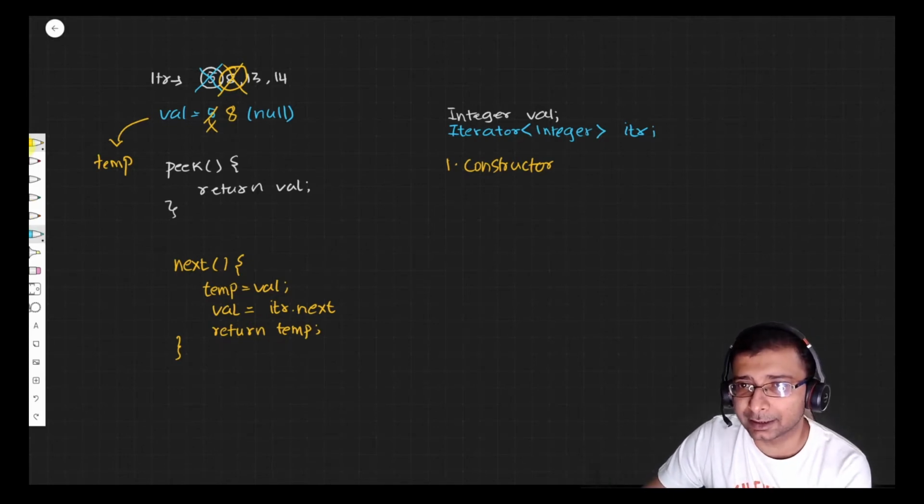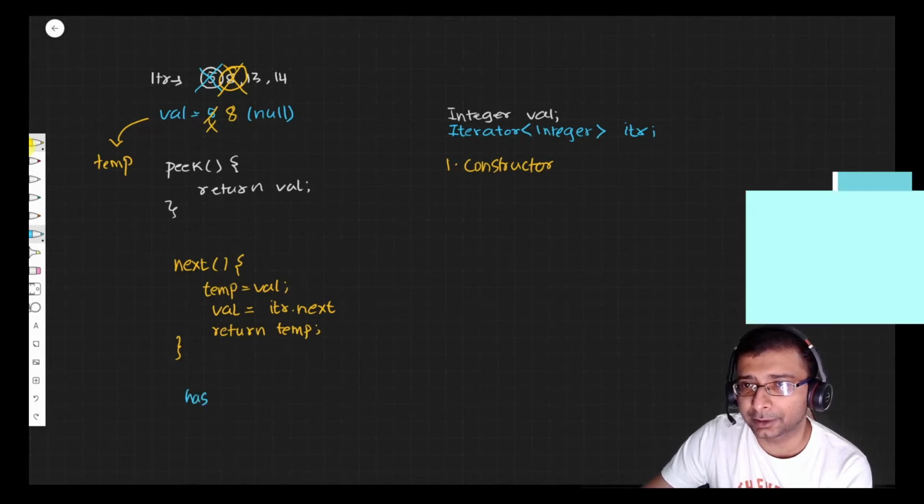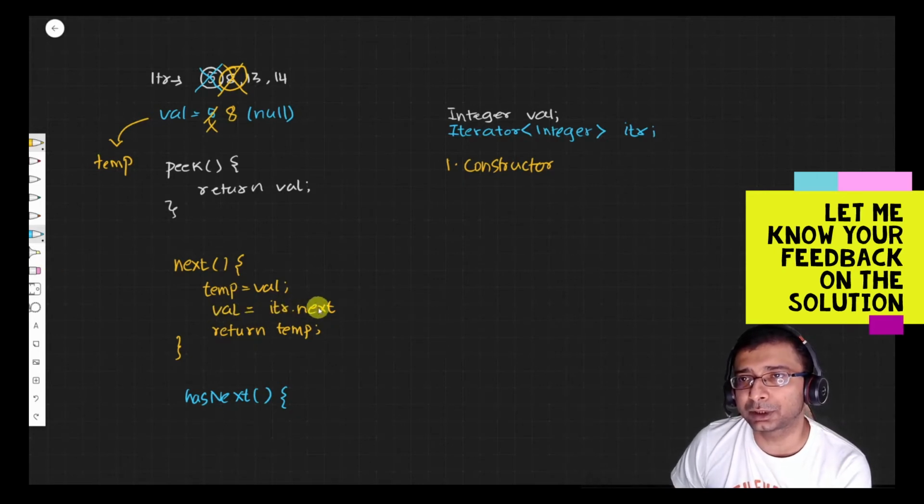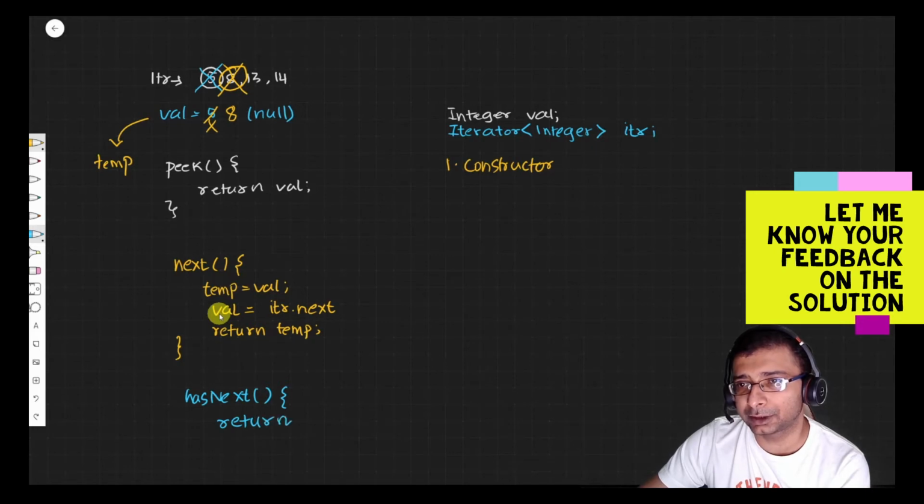Okay, so has next. The next method that we need is hasNext, and it should return a boolean. So let's say it's a method hasNext. You see how simple it becomes. Definitely, if we don't have a value, we'll make that check. If there is no next value, in that case we are going to store a null inside val. So in the hasNext function, we are simply going to say return val not equals to null.